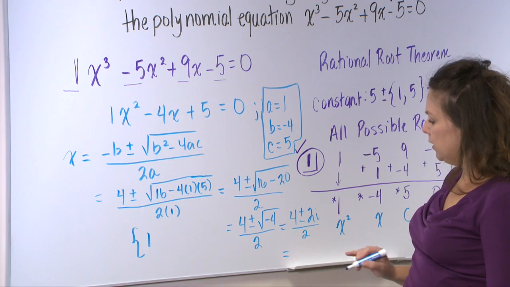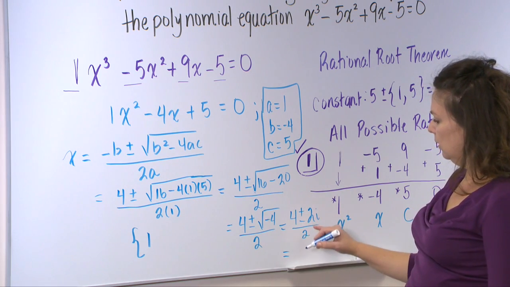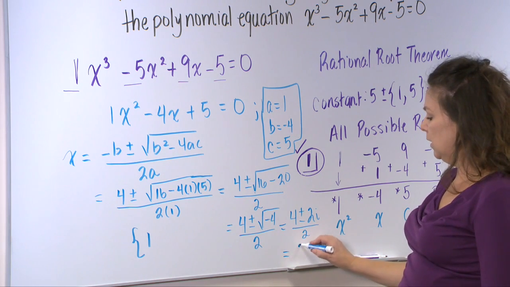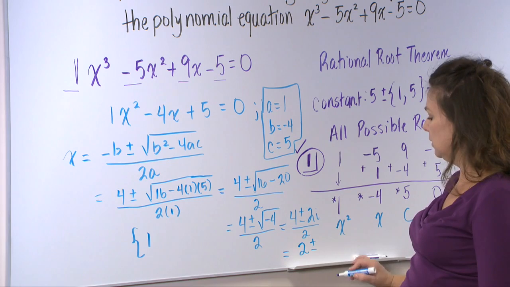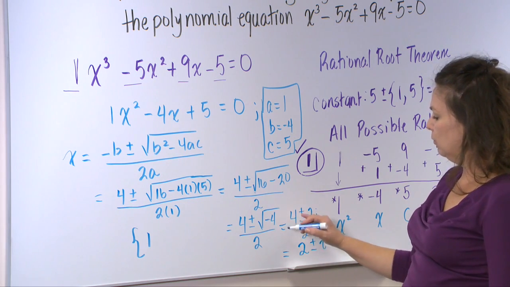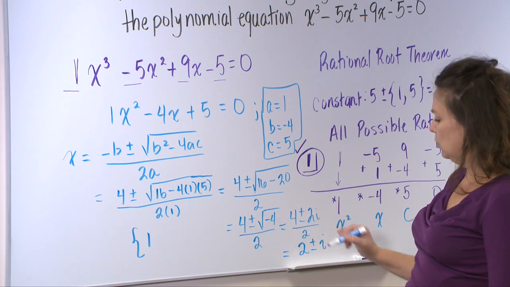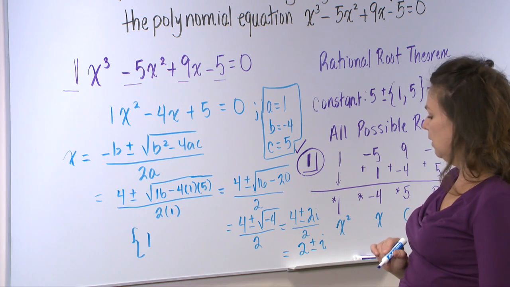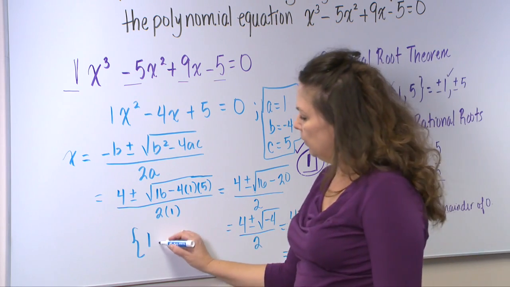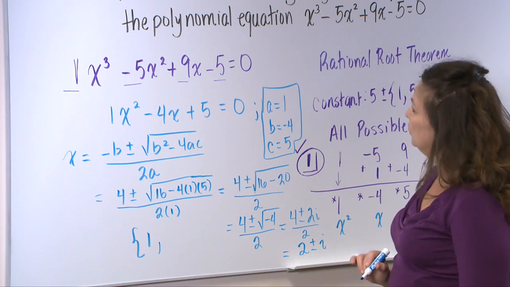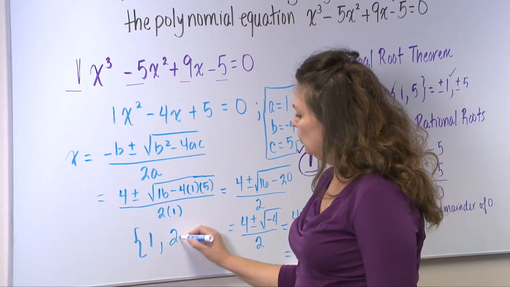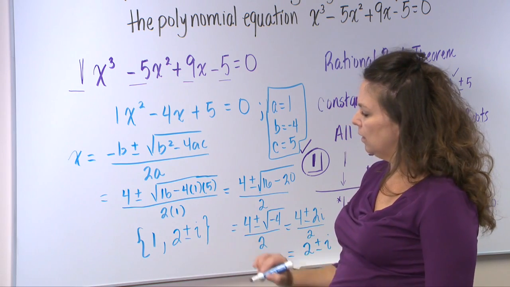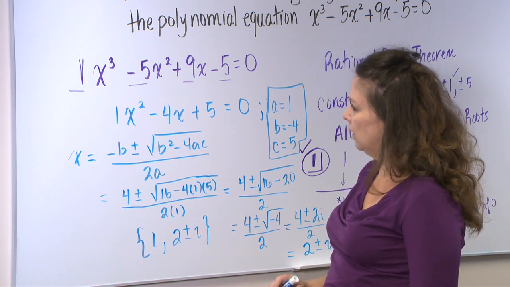And for the final simplification, I'll divide both 4 and 2 by the denominator of 2 to get 2 plus or minus i. 2 goes into 4 twice. 2 goes into 2 once. It's not necessary to write the 1. I can just write it as i. So the additional 2 roots are 2 plus or minus i. This represents 2 plus i as well as 2 minus i.